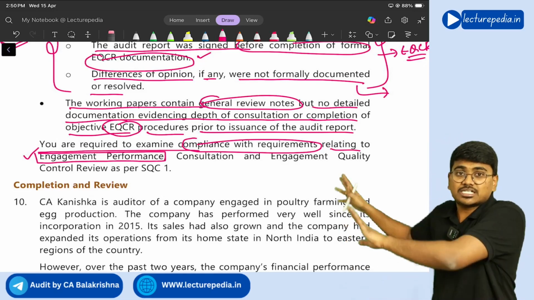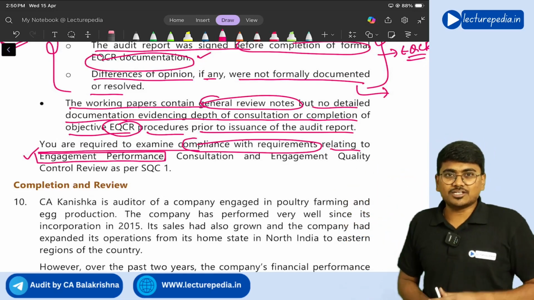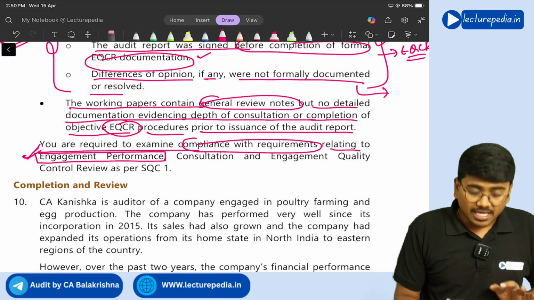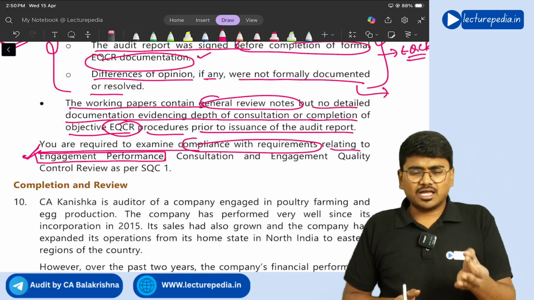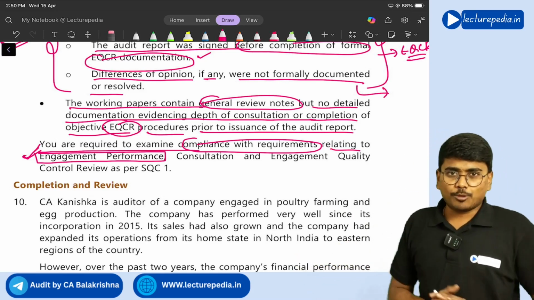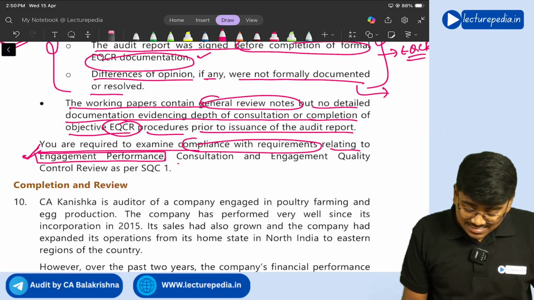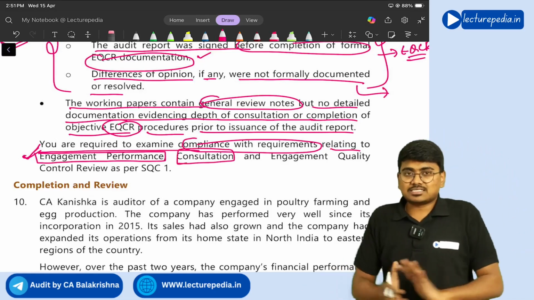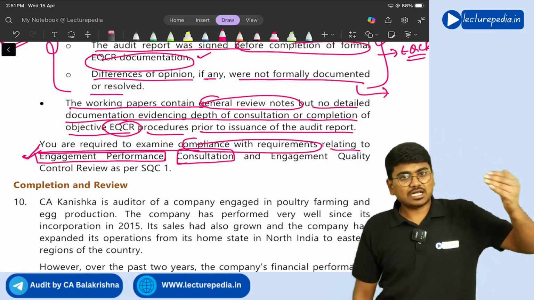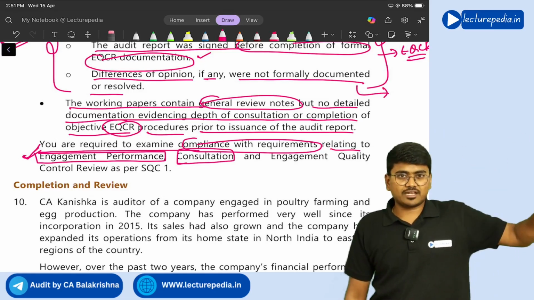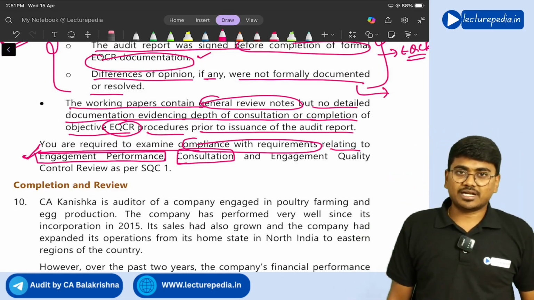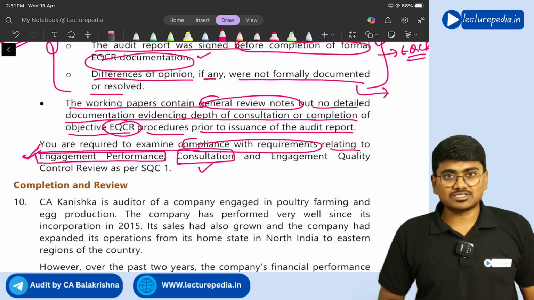But in our situation, documentation has not been maintained. So engagement performance element number 4 is not done properly. Next, consultation. With respect to consultation, what happened? They have consulted the external expert, that is fine, but again they have not maintained documentation. That point you need to mention under consultation.